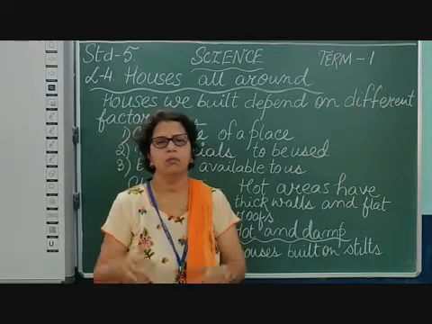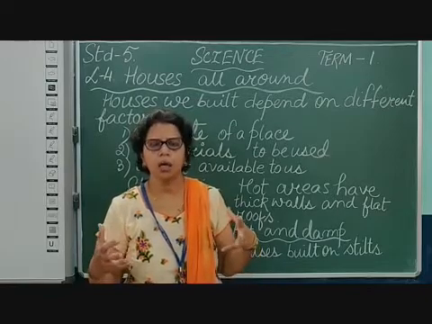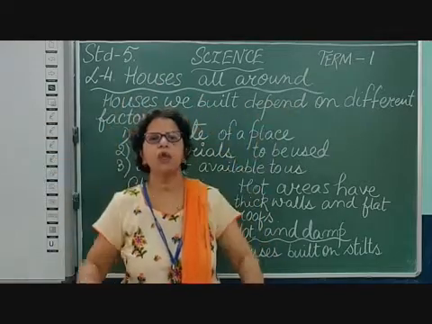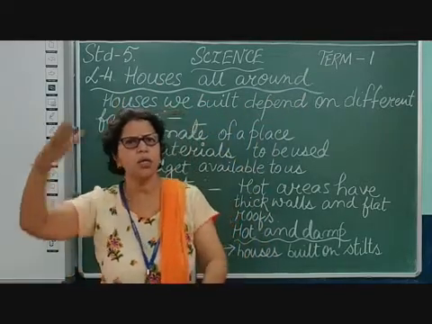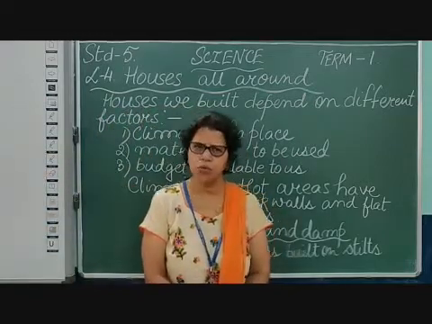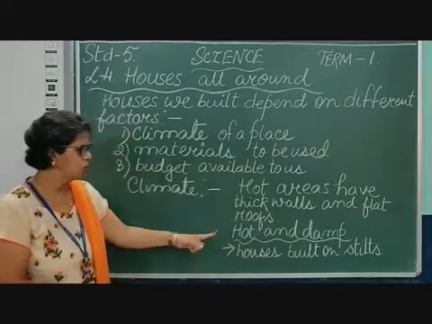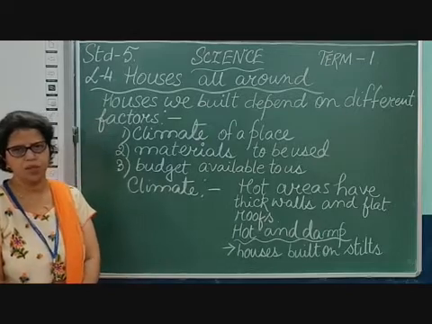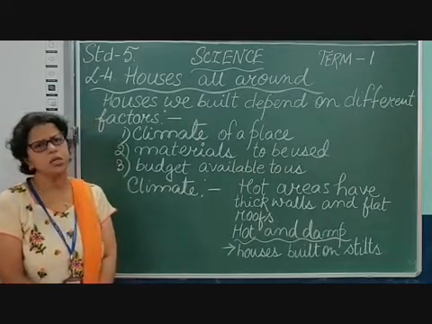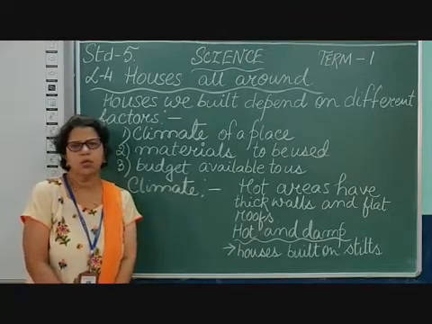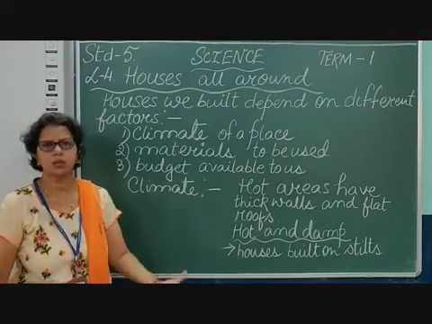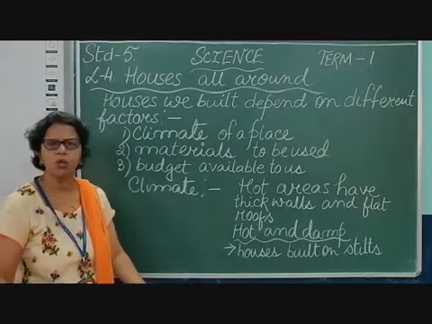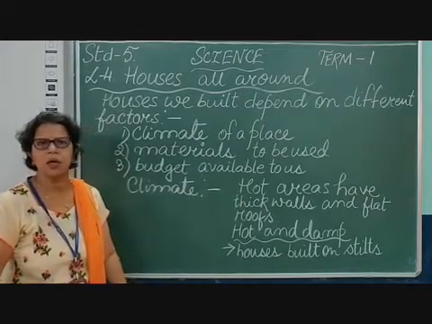Remember, children, in 4th standard we studied about Rajasthan, and we said that the houses in Rajasthan have walls which are thick because they absorb the heat. So their houses remain cool, and they have flat roofs because there is hardly any rainfall. They don't need slanting roofs. But when we come to a hot and damp area, what is meant by hot and damp area? Hot and damp areas means it is very hot and there is enough rainfall. So there is a lot of rainfall, so there is dampness, as you can find in your houses nowadays. The houses are damp, and when you walk on the floor, you can see the footmarks, a little bit of moisture.